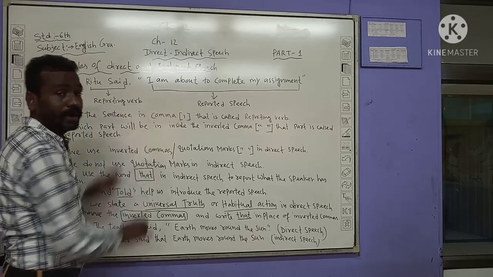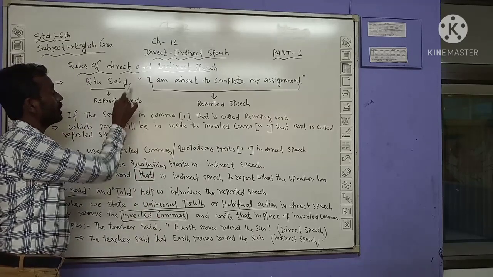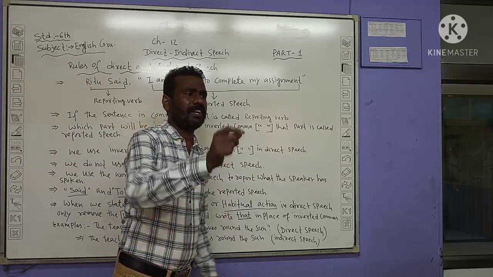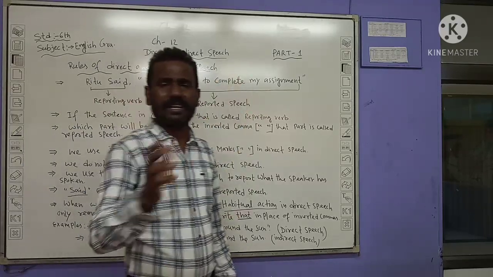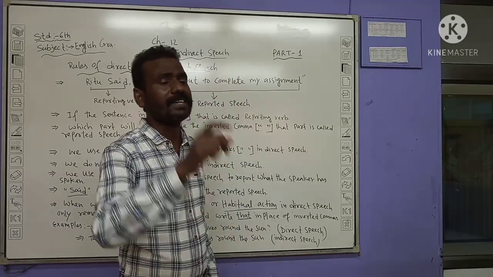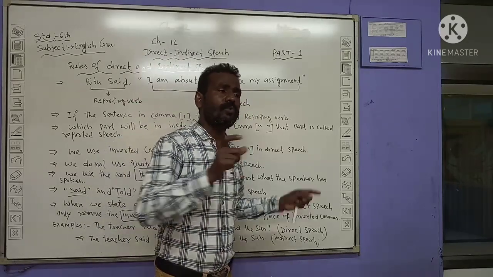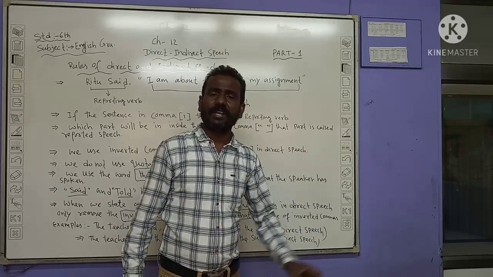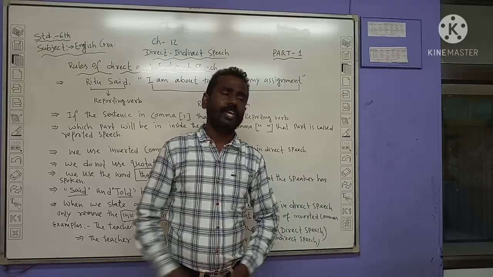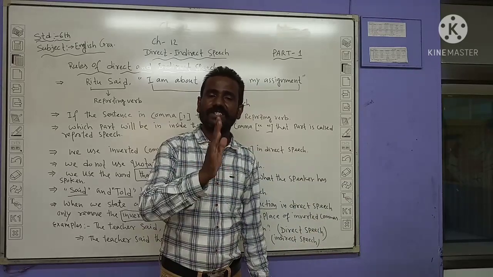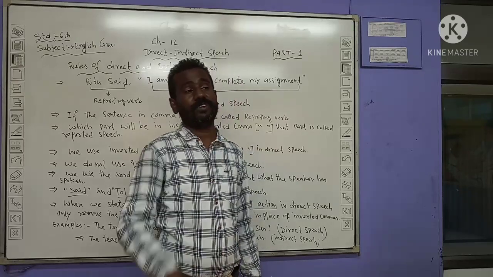So whatever is outside the inverted comma is called the reporting verb. You cannot directly change it. First of all you have to recognize and identify what is called what, inside and outside the inverted comma. If you don't know, you can never change it, because this concept has to be clear first of all.